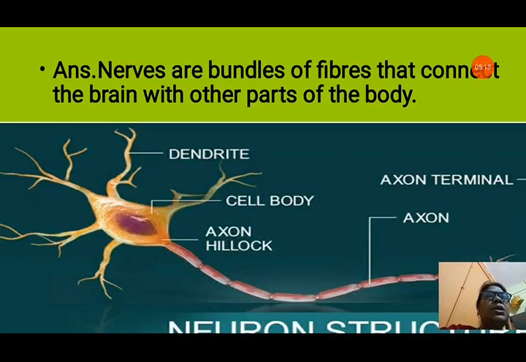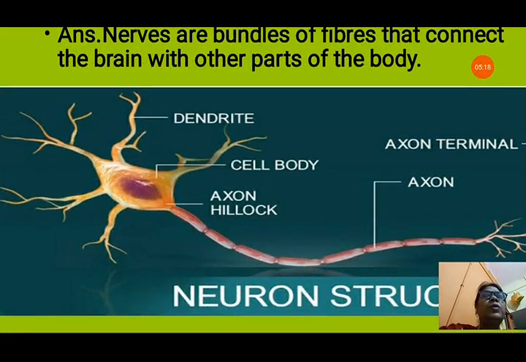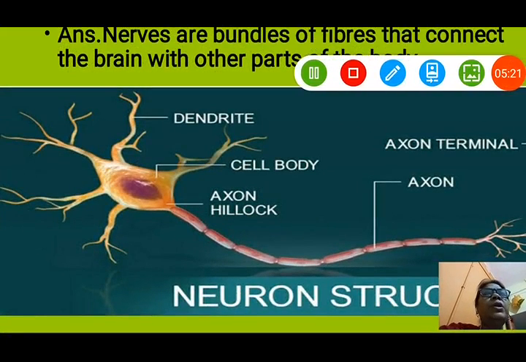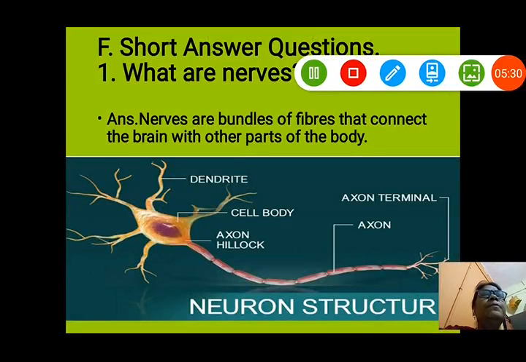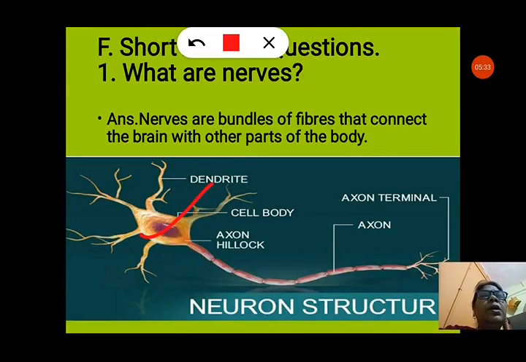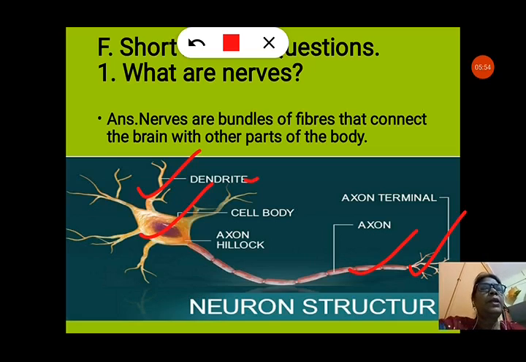So we can see the picture of a single nerve cell, known as a neuron. You can see here the picture. At the center there is a cell body. In the cell body, the tail type portion is called the axon, and the axon has branched terminals. The end of the axon has branches, and on the upper side you can see some branches coming out from the cell body, that is the dendrite. One neuron connects with the other neuron, the dendrite of the neuron connects with the axon of the other neuron. Like this they form a network of nerves all over the body.